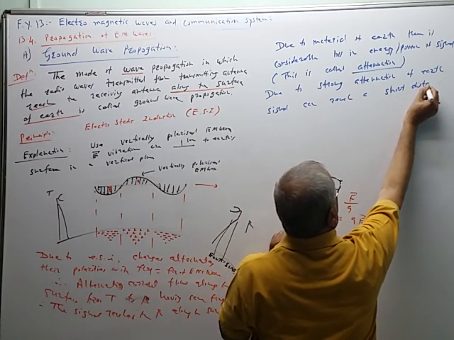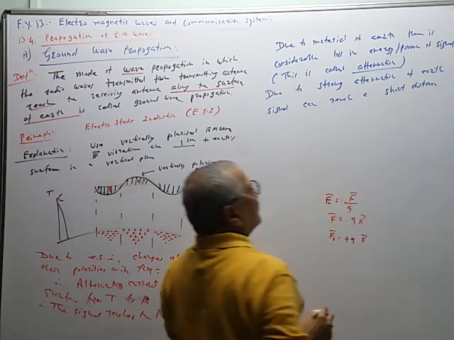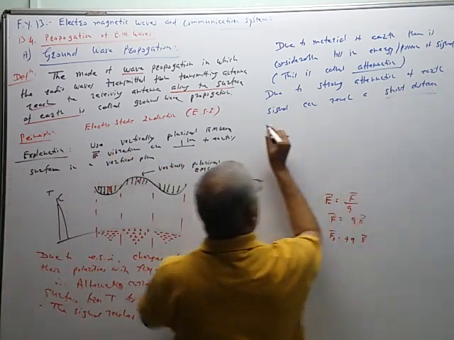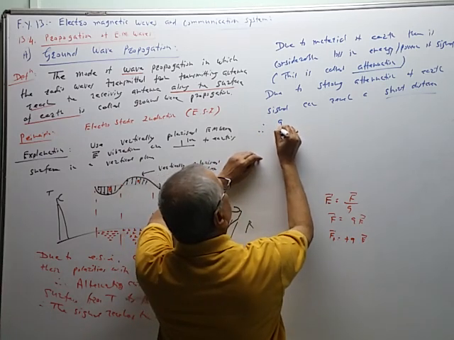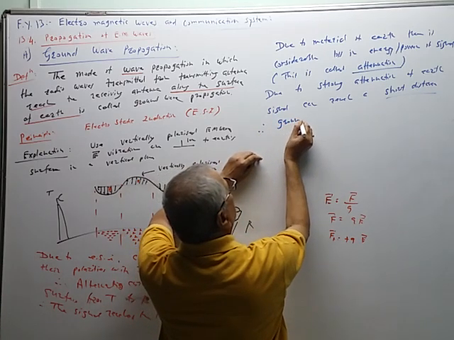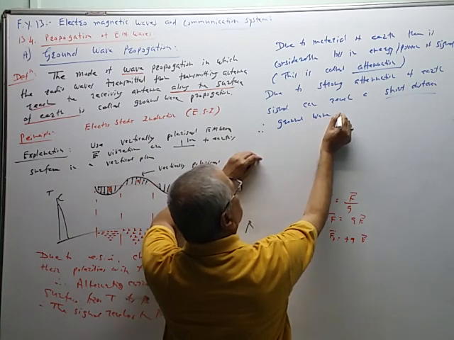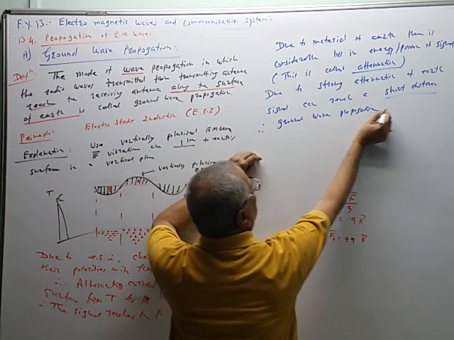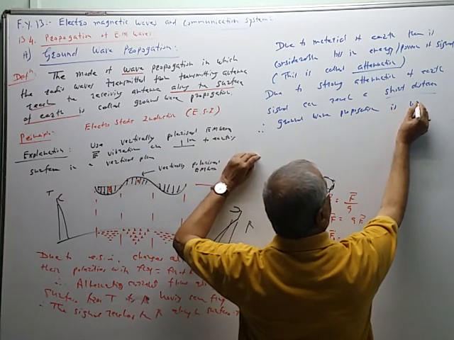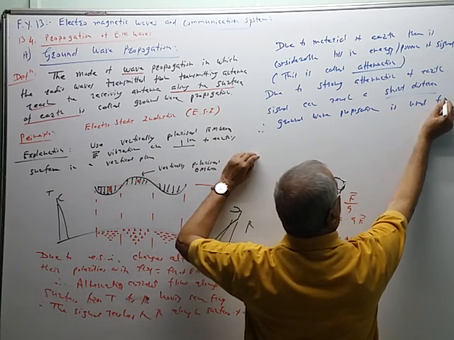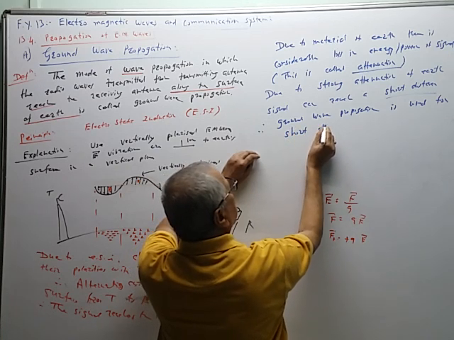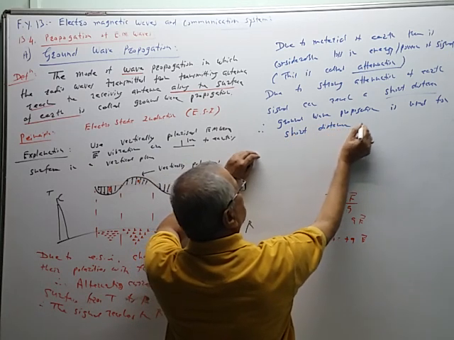It cannot reach a longer distance. Therefore, ground wave propagation is used for... आता त्याचा एक ड्रॉबॅक सांगता येईल आपल्याला, शॉर्ट डिस्टन्स कम्युनिकेशन.